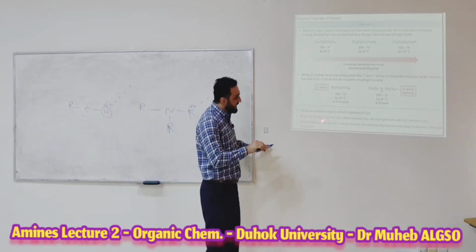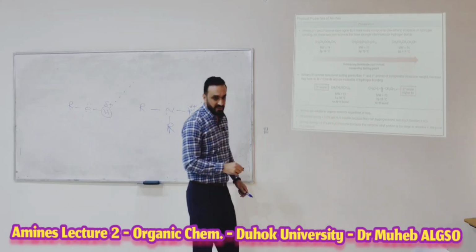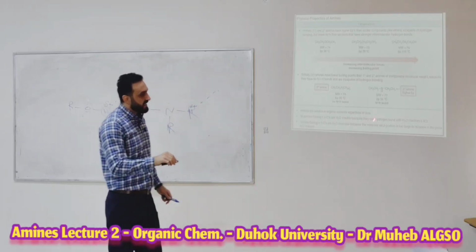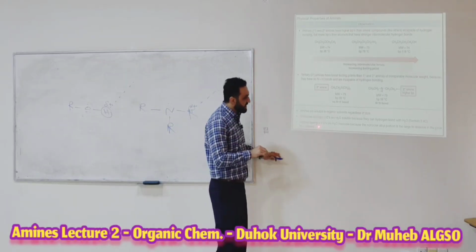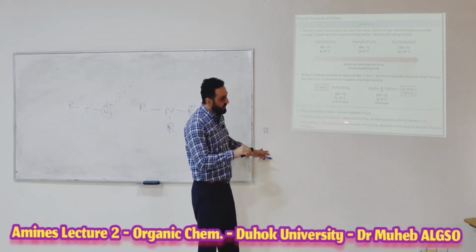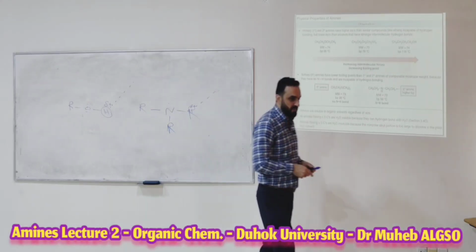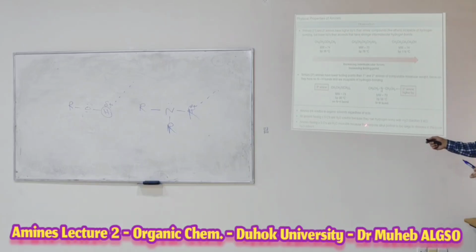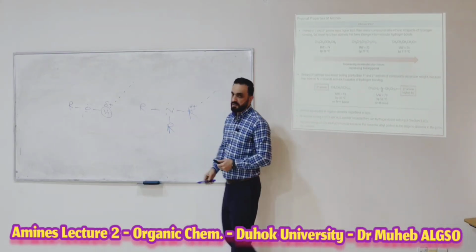So all amines having less than 5 carbons are water soluble, because they can make hydrogen bonds with water. Amines having more than 5 carbon atoms are insoluble in water. Why? Because the nonpolar alkyl part, the hydrophobic part, will be bigger. The nonpolar alkyl portion is too large to dissolve in the polar H2O solvent. It depends on the size, depends on the hydrophobic part. This is the hydrophobic part of the amines. Do you understand?